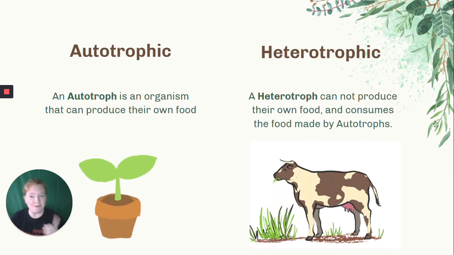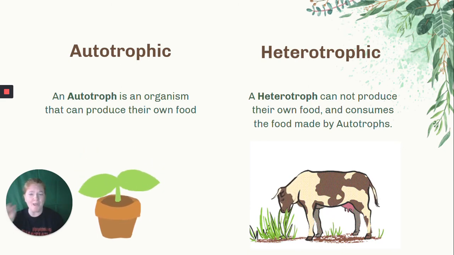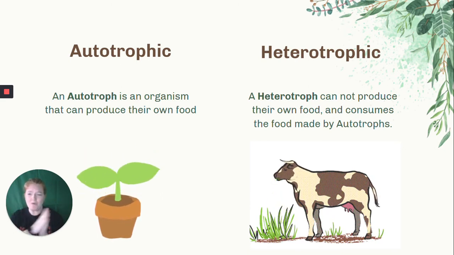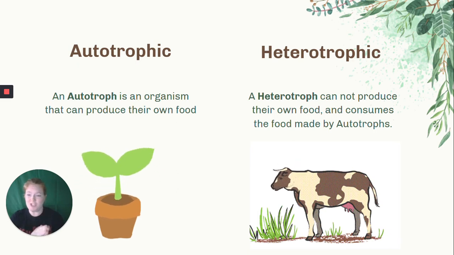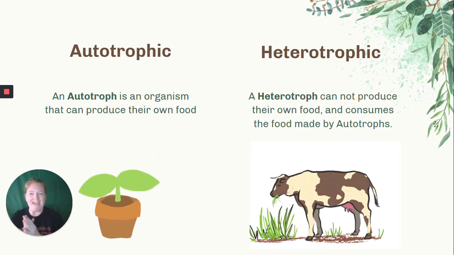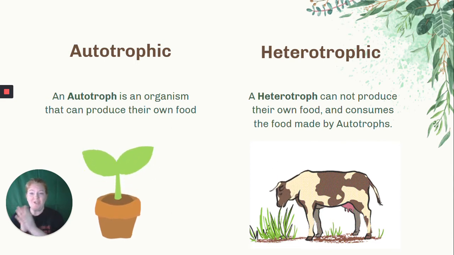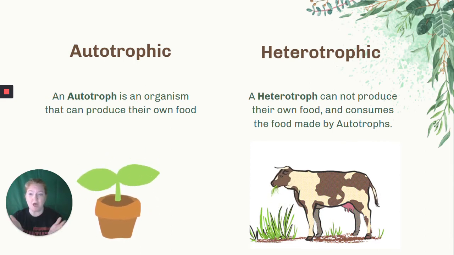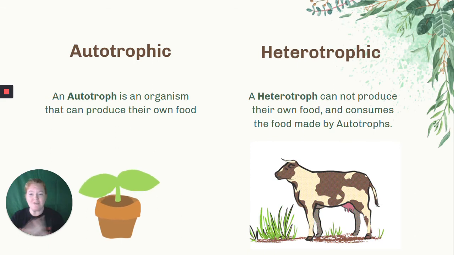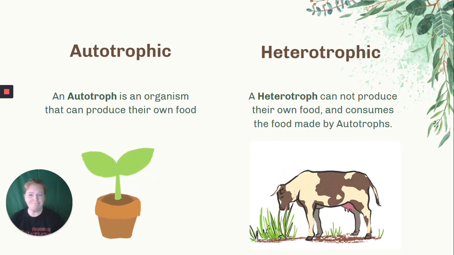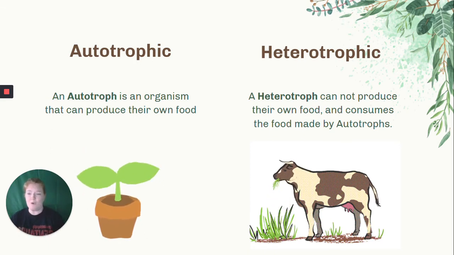So there is a fun fact. Troph means nutrition. Auto means self. So autotroph means self-nutrition. They make their own food. And hetero means other, and troph means nutrition. So heterotroph means other nutrition. They have to get their nutrition from other things. Science is awesome. Words are awesome.